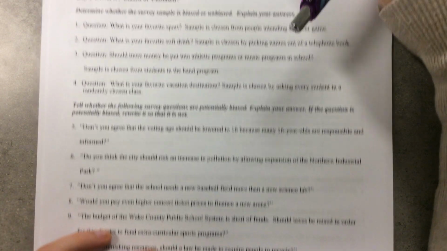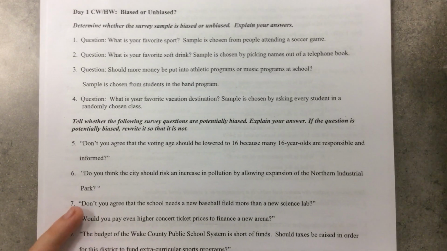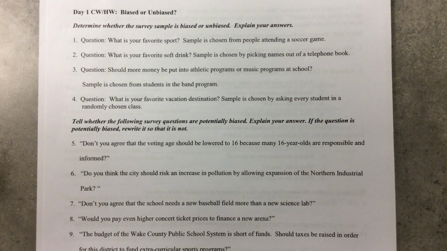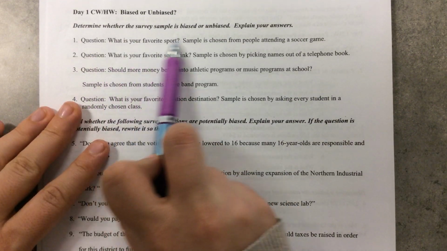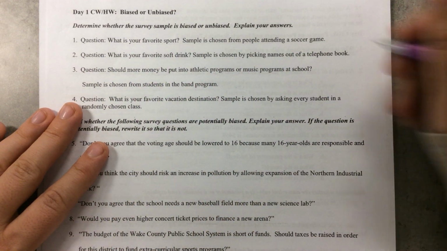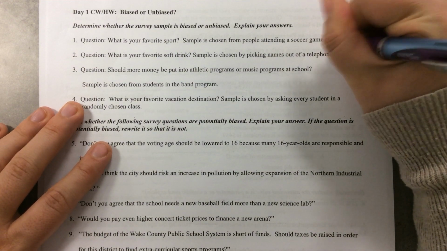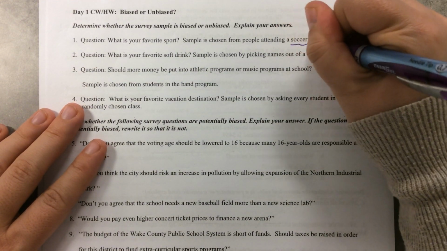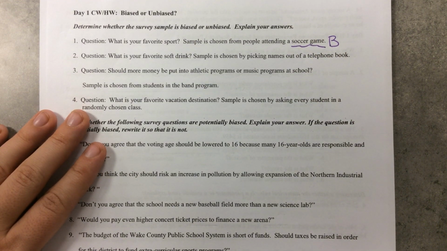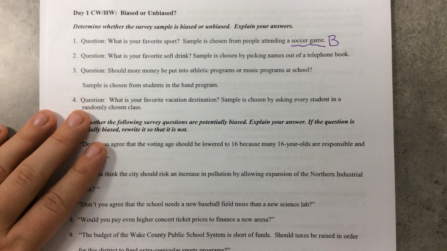Let's talk really quick about biased or unbiased. So the question, what is your favorite sport? Sample is chosen from people attending a soccer game. Do you think that you're going to get a solid representation of the population? In this case, let's just say it's people in the nation. So people in America and your favorite sport, if you ask people attending a soccer game, is that a good sample to get a true representation? Well, no, that's biased. I'm going to put a B for biased. Why is that? Because people attending a soccer game are more likely to have soccer as their favorite sport. That's not going to be true for everybody, but it's more likely to be true.